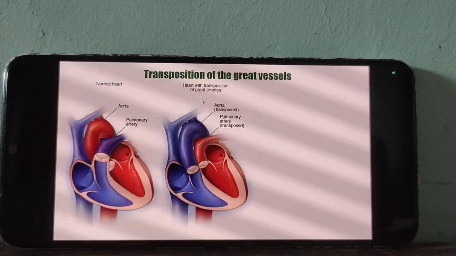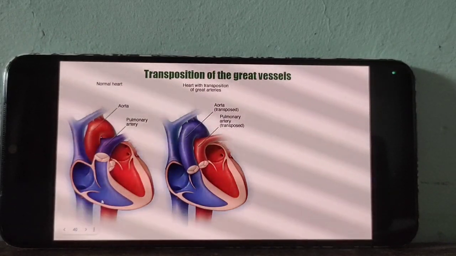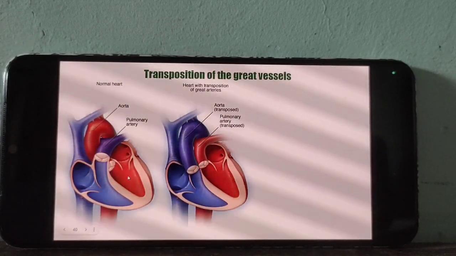Then this is a transposition surgery. Usually the aorta carries the pure blood from the left side of our heart and distributes it, circulating it for our entire body.